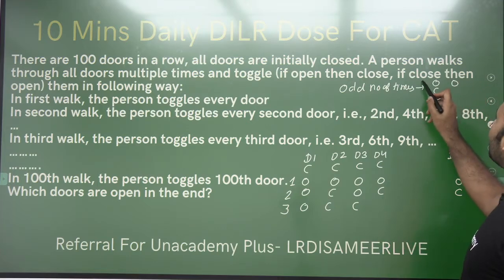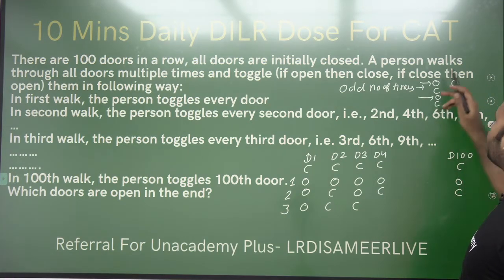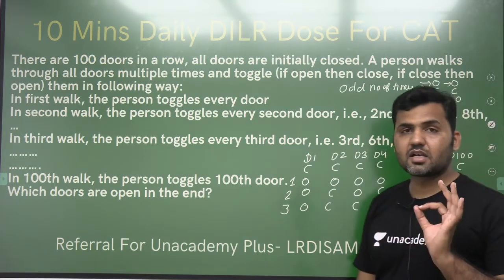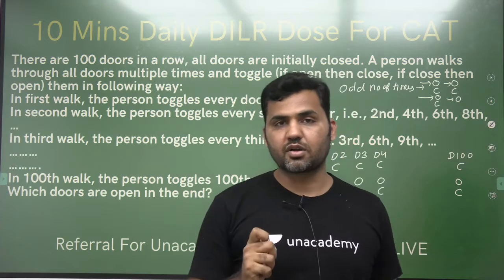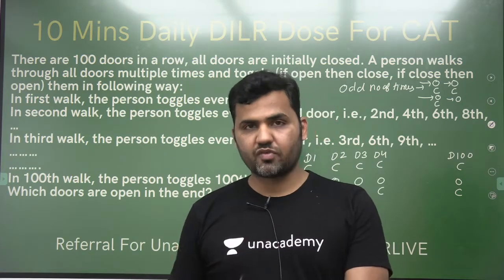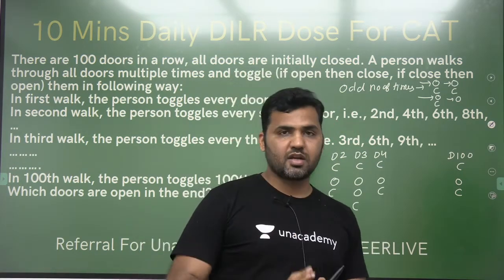So at an odd number of visits, right? First it is open, on third it is open, on fifth it is open, on sixth it is closed, on seventh it is again opened. Here is the concept of the question. If a person is visiting a particular door for an odd number of times, it will remain open.